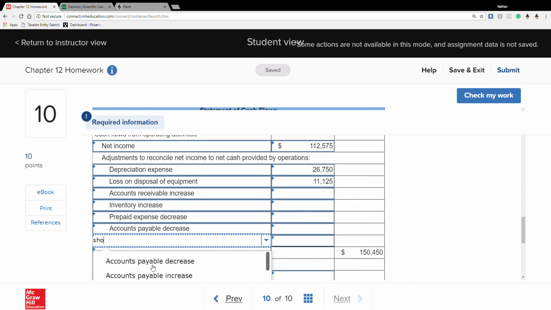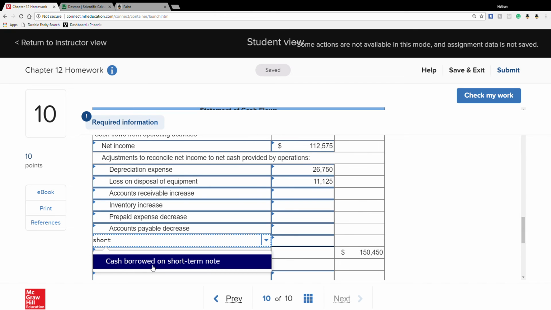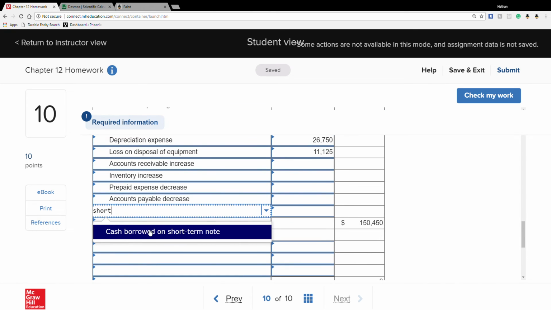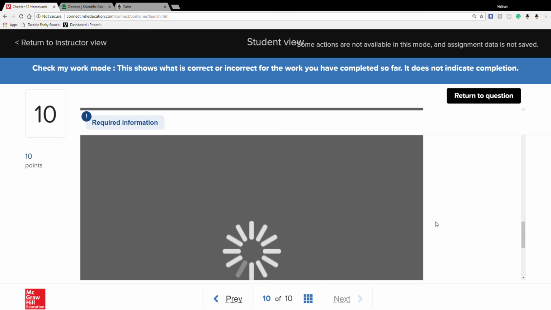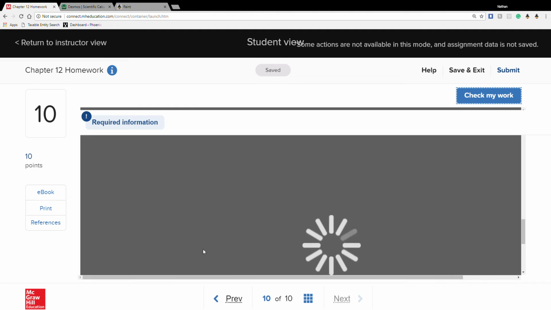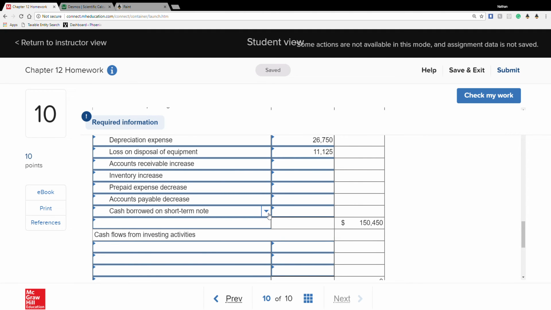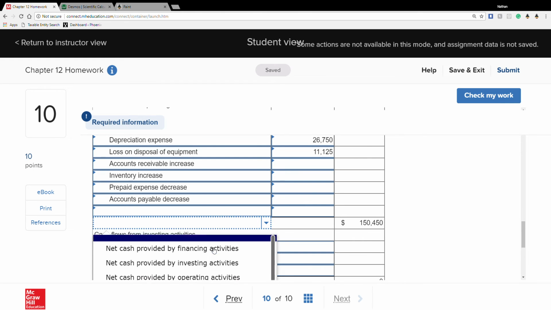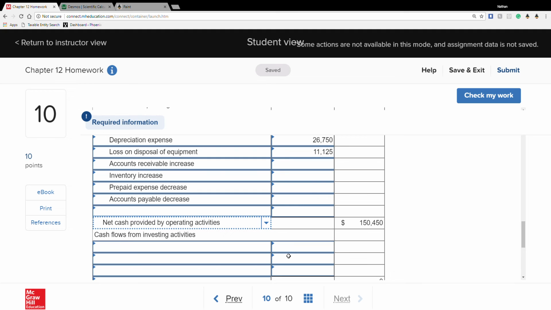I'm going to put it in here to show you. It only really says cash borrowed on short term. That should immediately red-flag that even Connect is saying this is a financing item, because it's not giving me the increase or decrease. If you try to put that there, Connect shows an X. So don't put it there. That's going to go into financing. There should actually be a blank. And then net cash provided by operating activities.